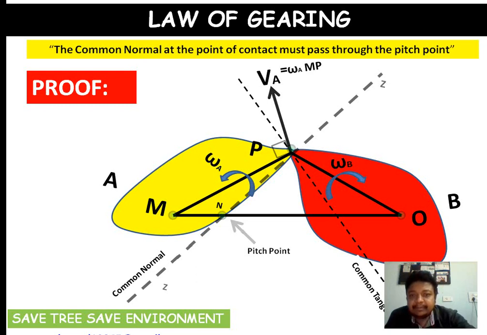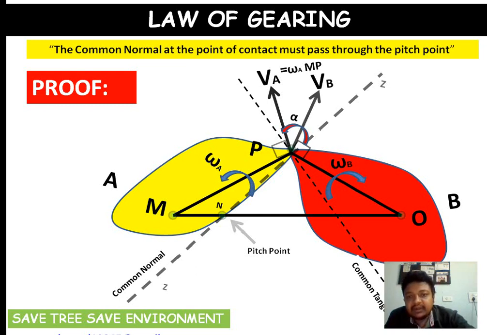In the same way, let this VA, that is linear velocity of point P considering on gear A, make an angle alpha with the common normal. This we have just taken for easiness. In the same way, let the linear velocity at point P on gear B be Vb. This Vb will be perpendicular to OP.